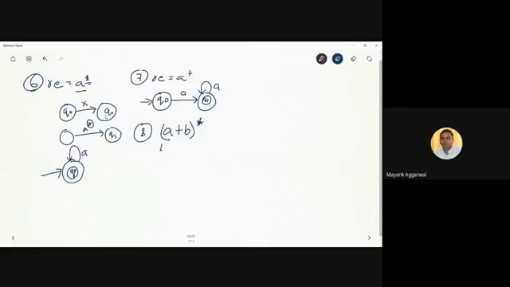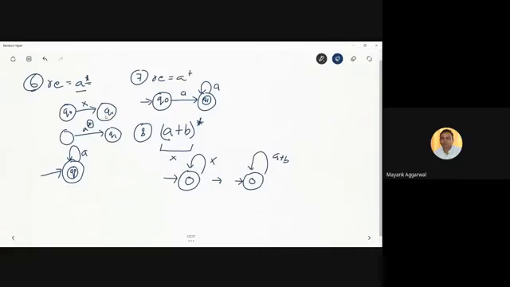Let us assume it as a single entity x. And what is the automaton for x asterisk? This is it, isn't it? So let's now change this x into a plus b.